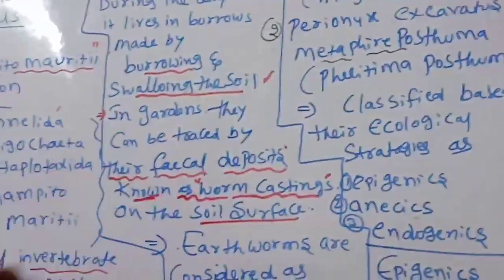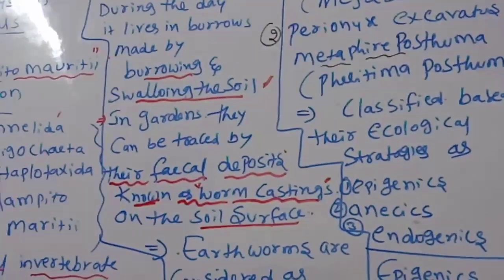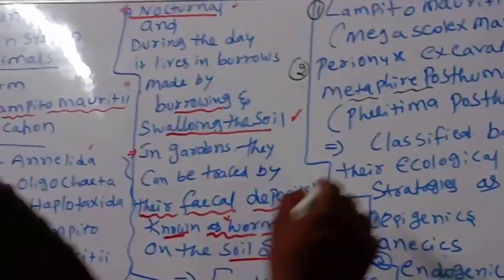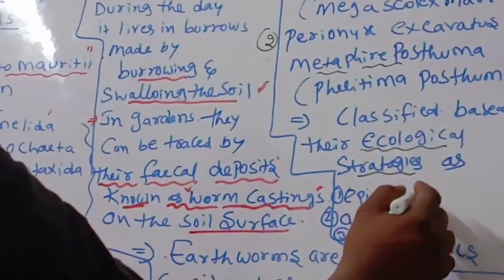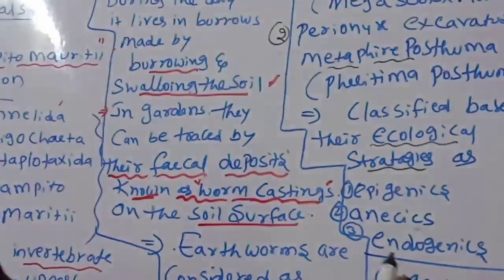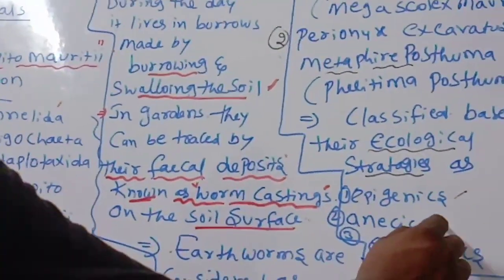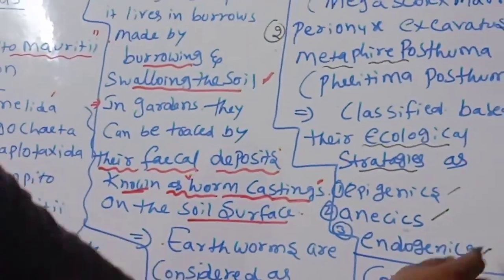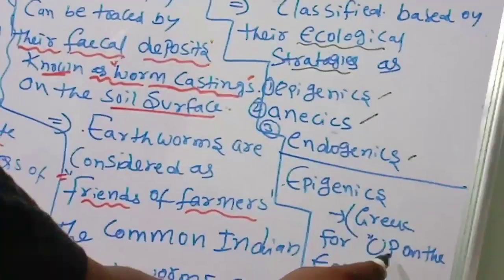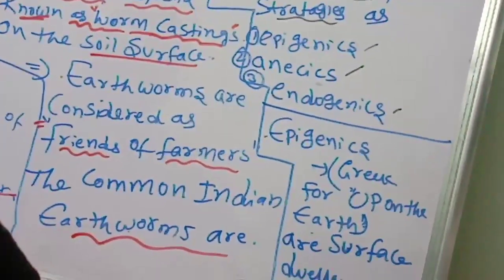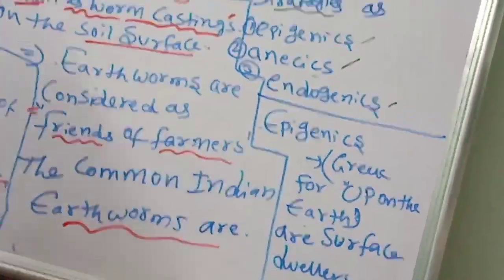So like this, the scientific names are there for common Indian earthworms. The earthworms are also classified based on their ecological strategies, where they can live. For example, epigeics, anecics and endogeics. Epigeics means, the Greek meaning of epi is upon the earth. They are surface dwellers.